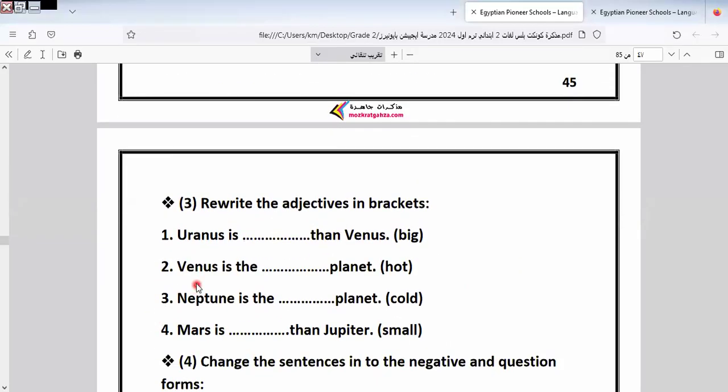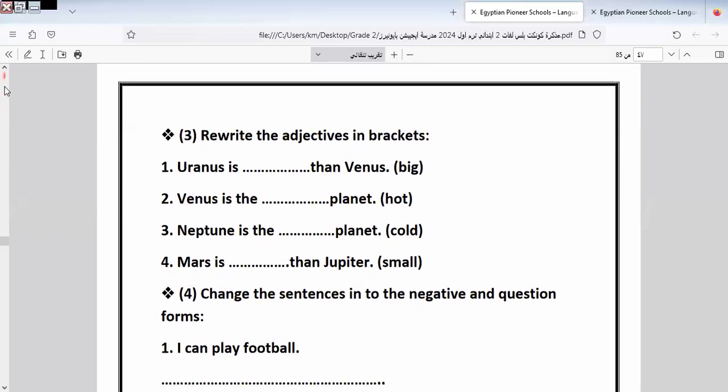Here we have: rewrite the adjectives. Here we have "than". What can I put here? I answer some of them and I will leave the rest for you to do by yourself. Here we have bigger. Why do I write it bigger here? This is called a "rewrite" question, a new kind of question. We must know it. Here we have "than", so I put bigger in the comparative form, -er. Here it will be the hottest. I answer three sentences and I will leave the rest for you.